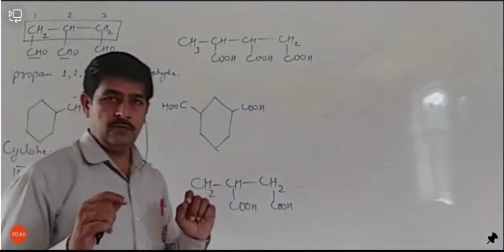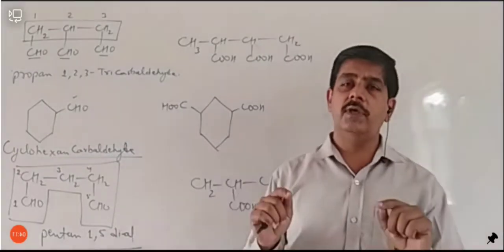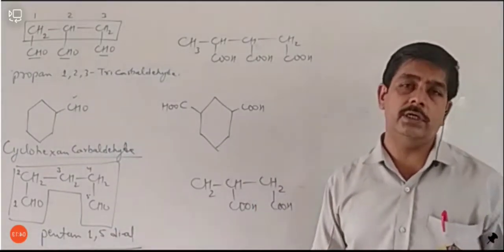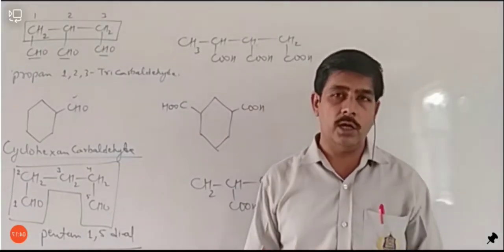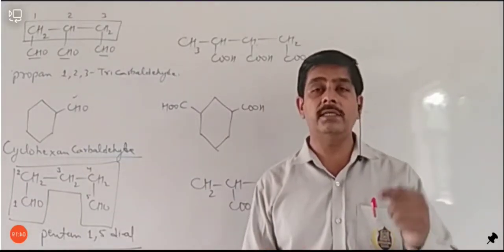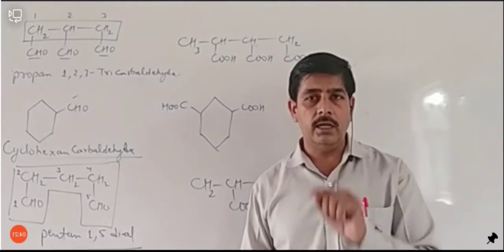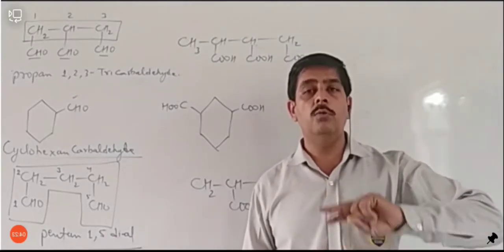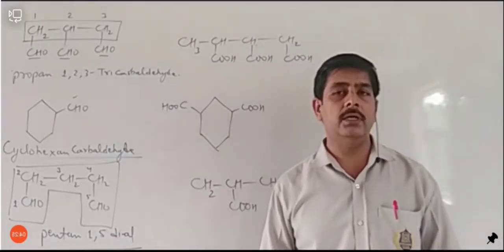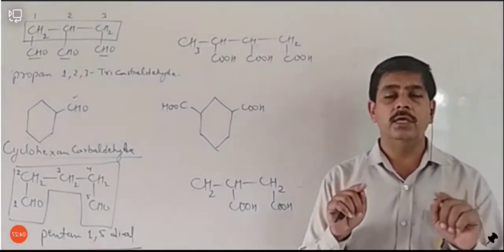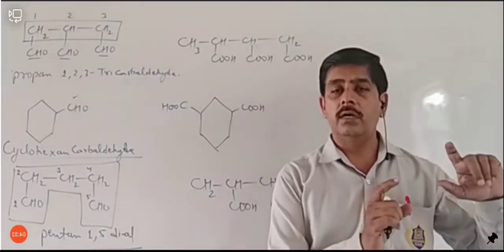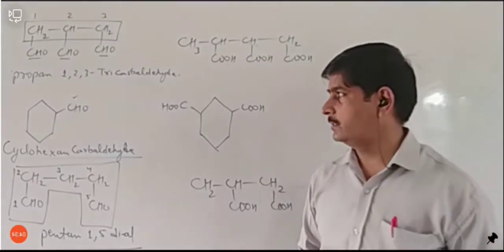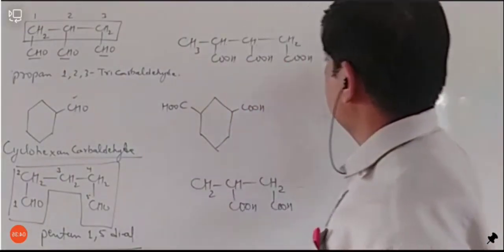So if in any hydrocarbon chain there are 2 or less than 2 CHO group, then these CHO group are included in the hydrocarbon chain and they are named as -al. And if there are 3 or more than 3 CHO group present in a single hydrocarbon chain, they are not included in the chain and they are called carbaldehyde. Okay, just remember this. Okay, let's see the next example.